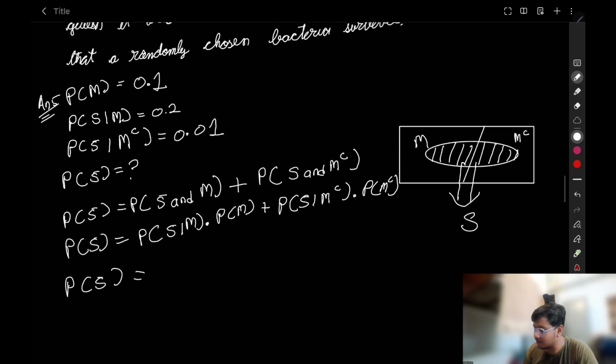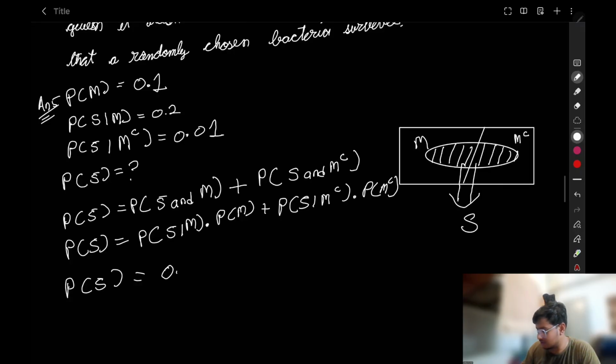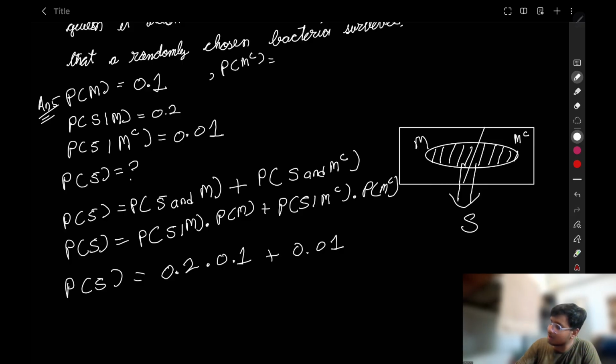Probability of S. Are we given S given M? Oh yes, we are given S given M. What is the probability of mutation? Multiply by 0.1. Plus, what is the probability of S given mutation complement? We are given 0.01. But we are not given probability of mutation complement. I think by now you are able to find it. Since we got the probability of mutation, the probability of mutation complement is equal to 1 minus probability of mutation, which is equal to 0.9.